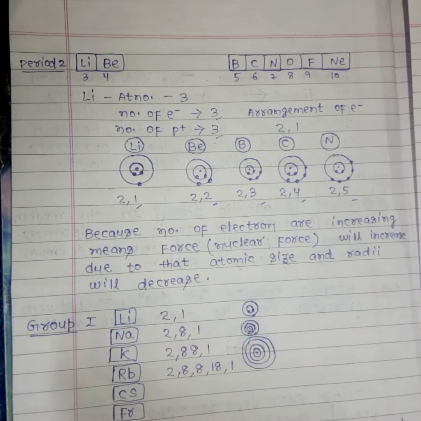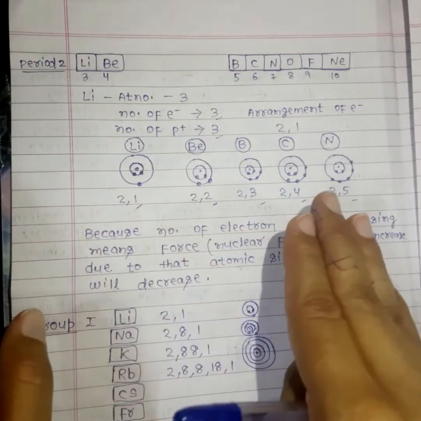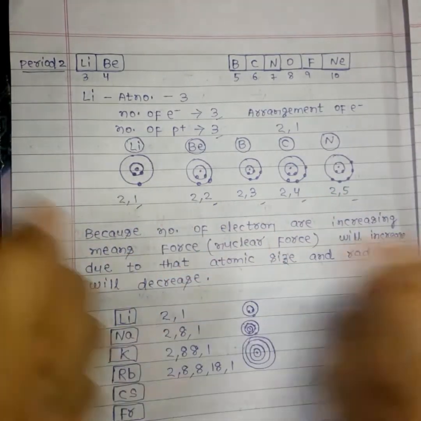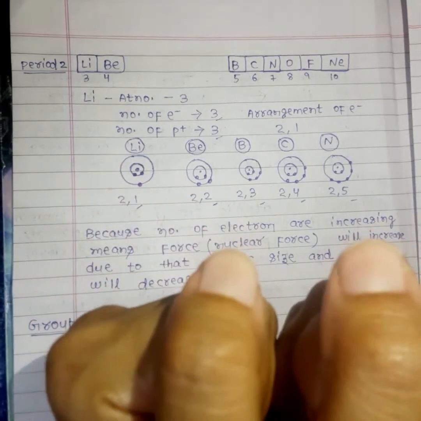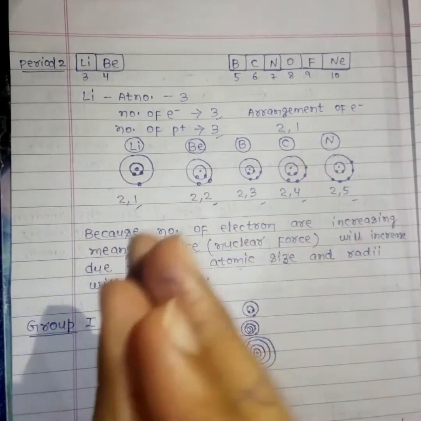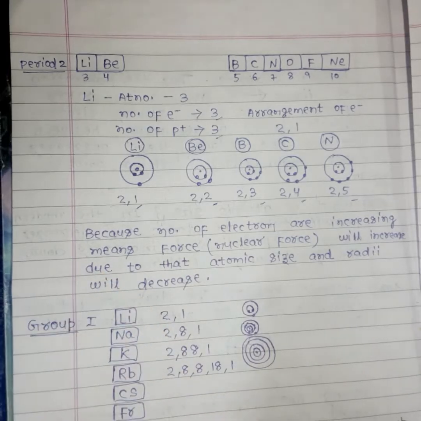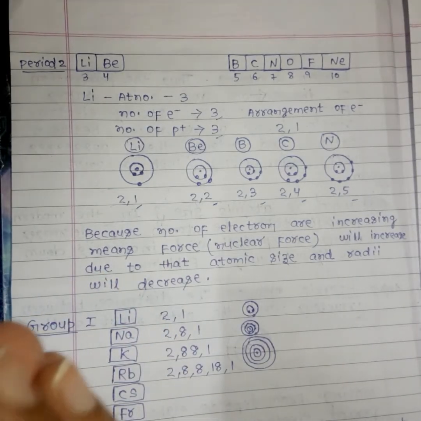Number of electrons are increasing, so protons are also increasing. It means charges are increasing. If charges are increasing, it means force will also increase, because force is directly proportional to the charges, and due to that atomic size and radii will decrease. How? Suppose charges are increasing, so the force will be high. If force is high, it will constrict. So due to that the atomic size or atomic radii will decrease.